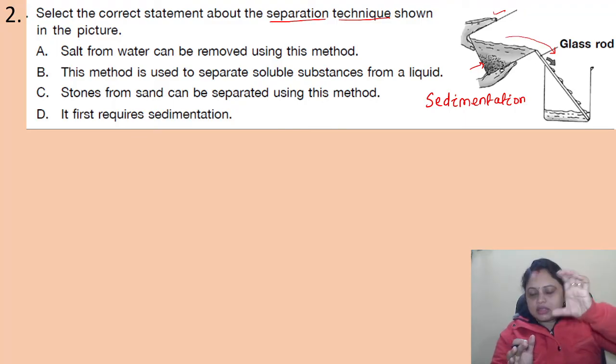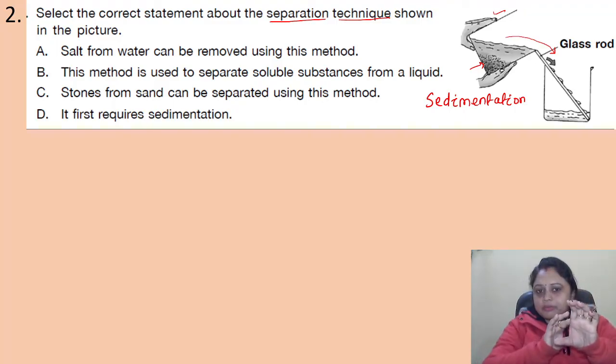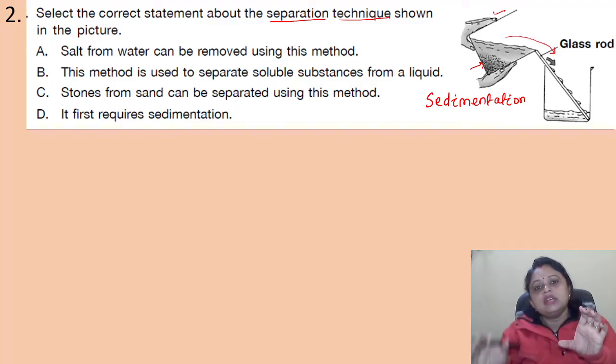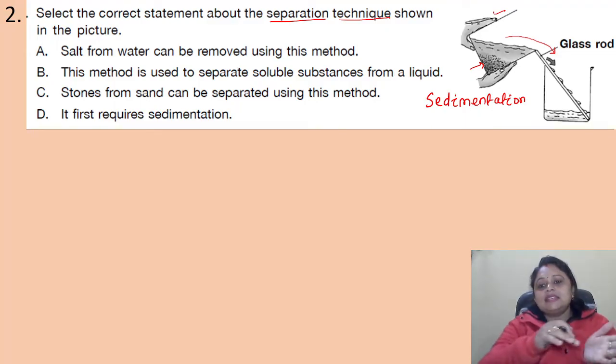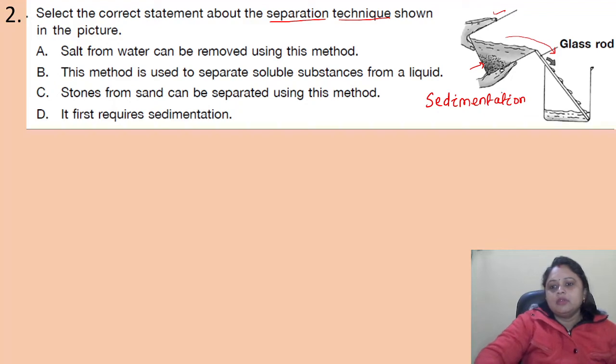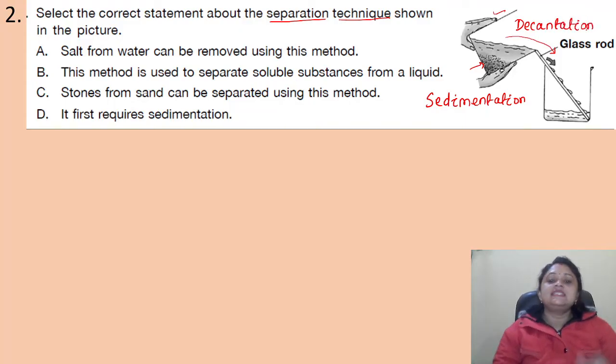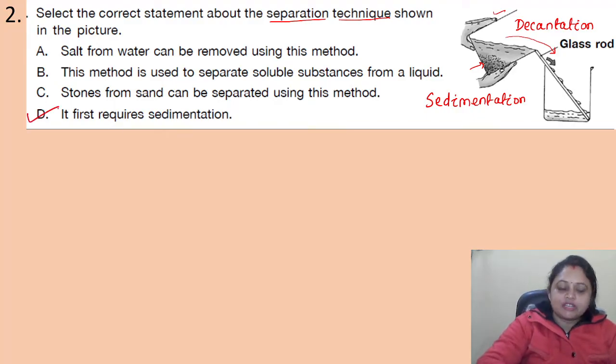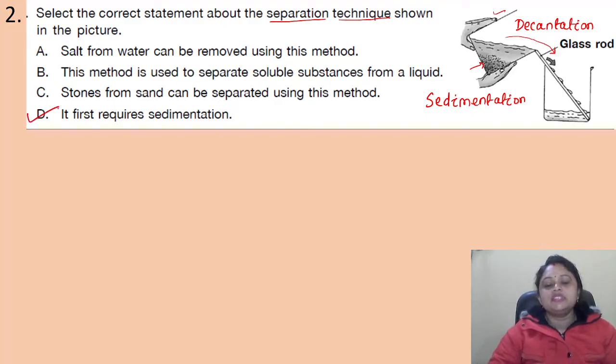You just decant the clear liquid from the first beaker or first jar to the second beaker, right? And this process of transferring this clear liquid, we call decantation. So this is a separation technique, that is sedimentation followed by decantation. So here the correct option is option D. It first requires sedimentation. Got it?